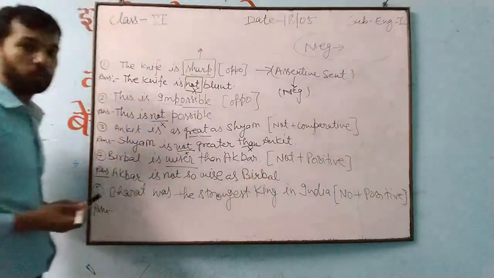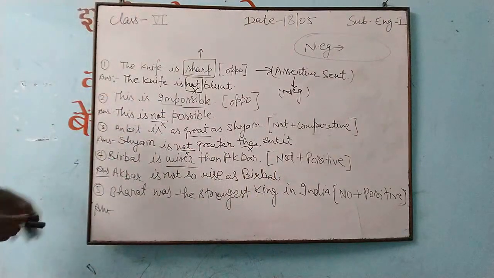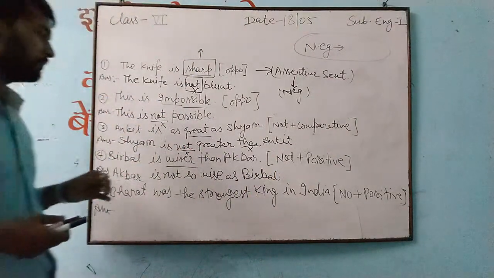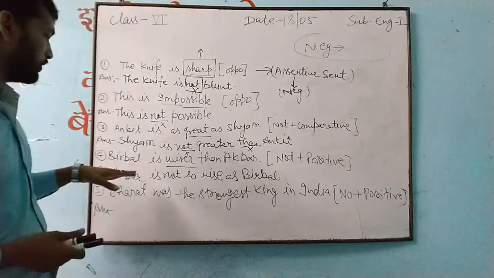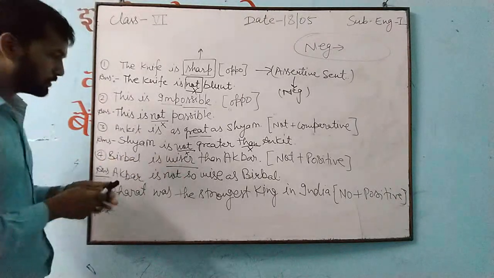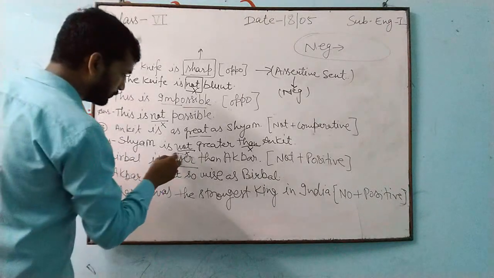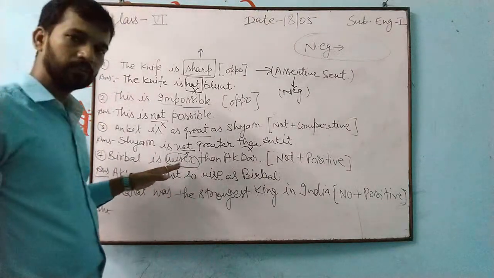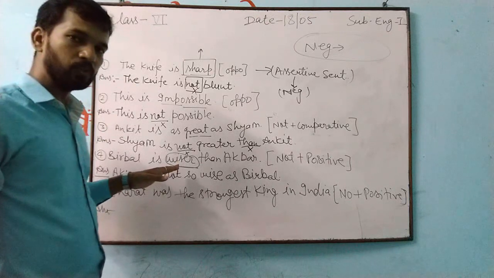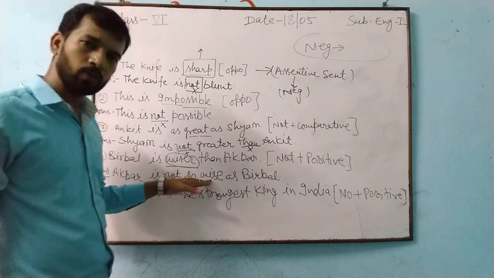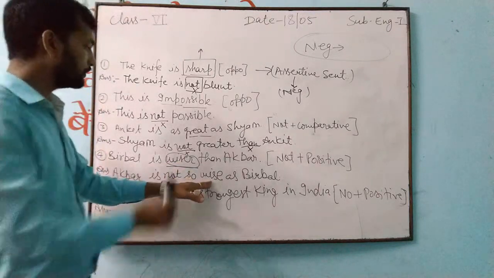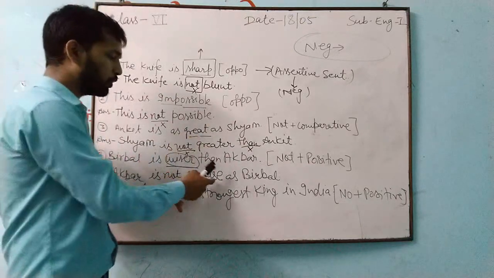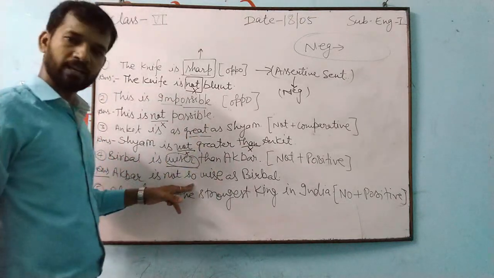Very good. Now carefully, you see carefully. I told you, when you are getting comparative degree, because of this "wiser", you can understand, you know very well, this is what? Comparative degree. So this comparative degree turns into positive. For writing positive, "as great as" or "so wise as", you can write both.